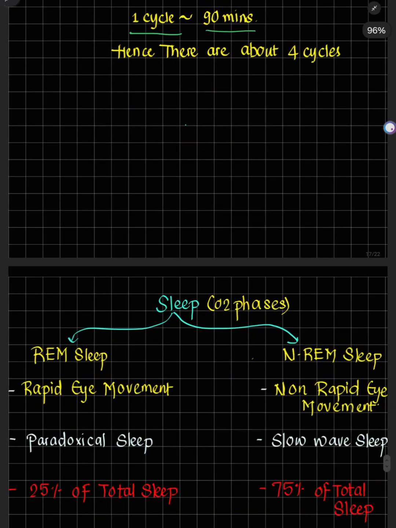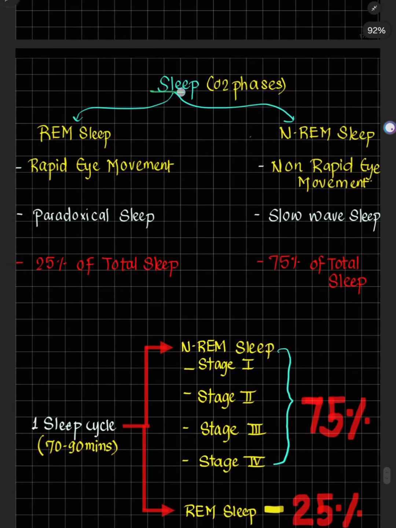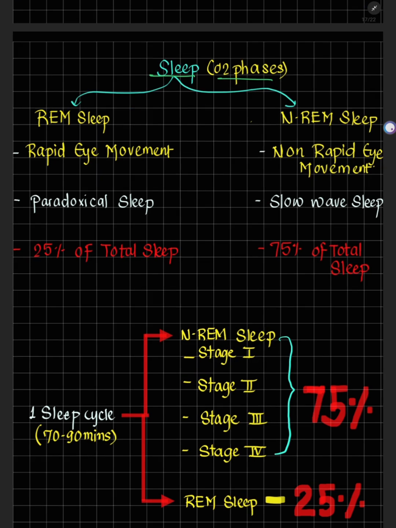Next we will see the classification of sleep. There are mainly two phases of sleep. A more convenient word than classification here is phases of sleep. So there are two phases of sleep mainly, REM sleep and NREM sleep. What is REM sleep? REM sleep is rapid eye movement sleep, the sleep during which rapid eye movement occurs. And another phase is NREM sleep, non-rapid eye movement.